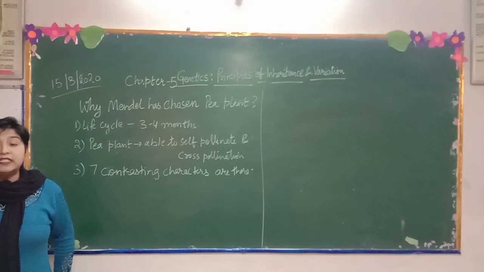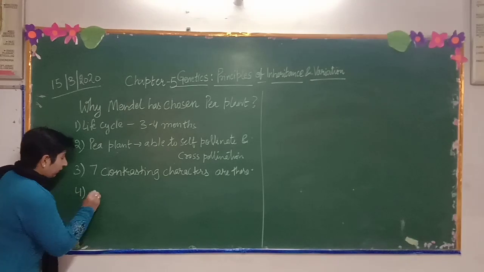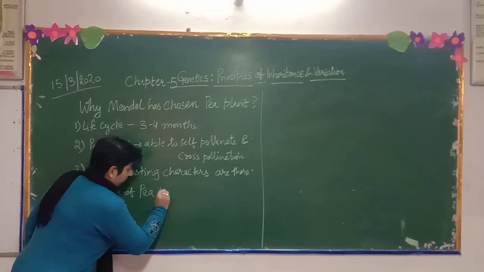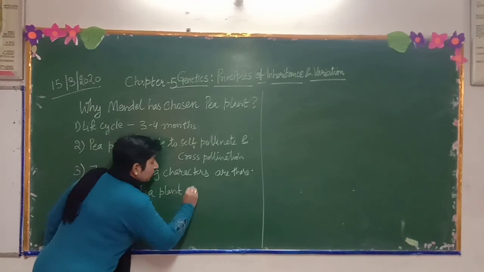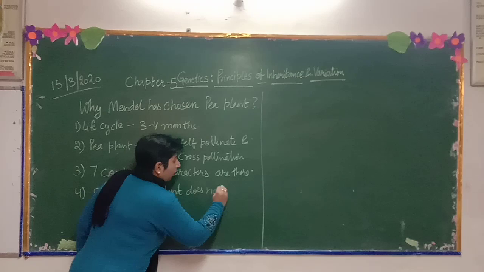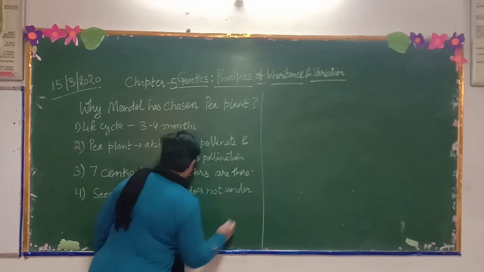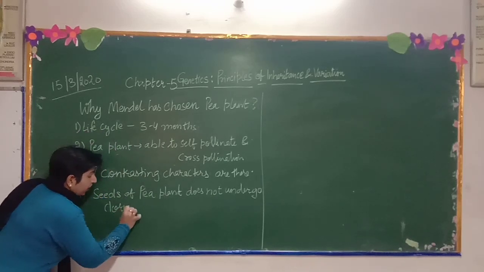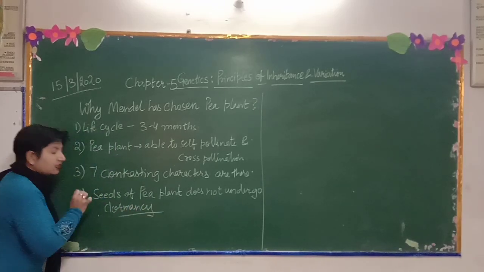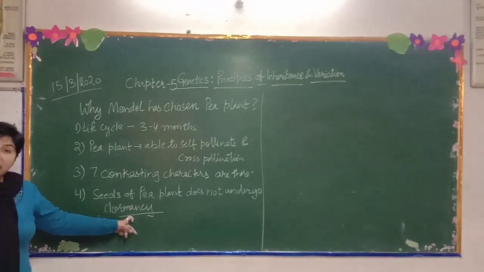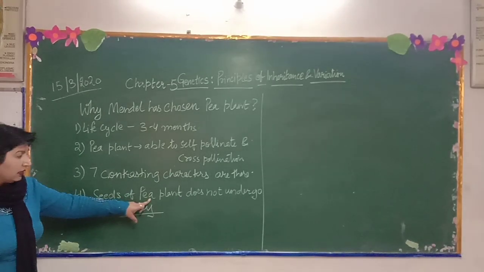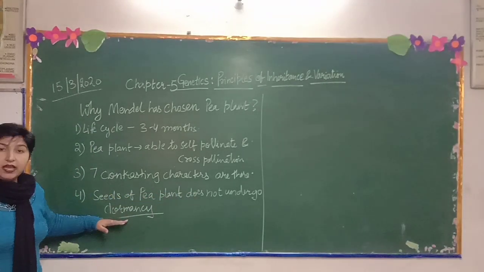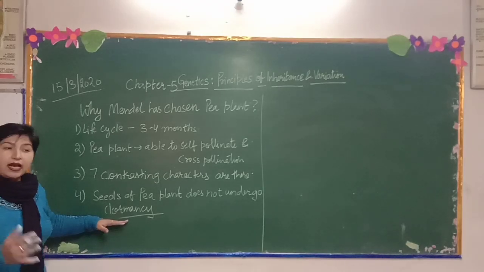Another one is that seeds of pea plant do not undergo dormancy. As we all know, dormancy means when the seed undergoes a resting period. But the seeds of pea plant do not go through dormancy, and they are able to germinate as early as possible.